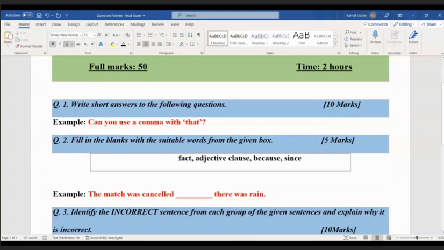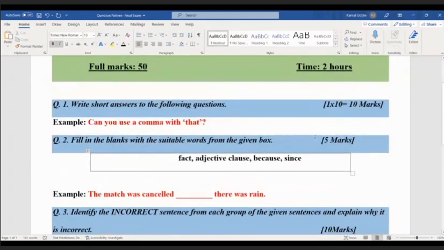The first question is: write short answers to the following questions, and there will be 10 questions. Each question will have 1 mark, so 1 into 10 is equal to 10 marks.